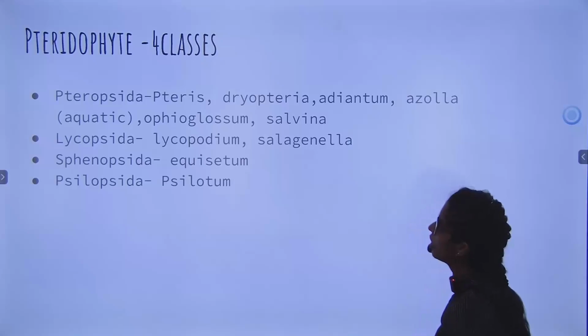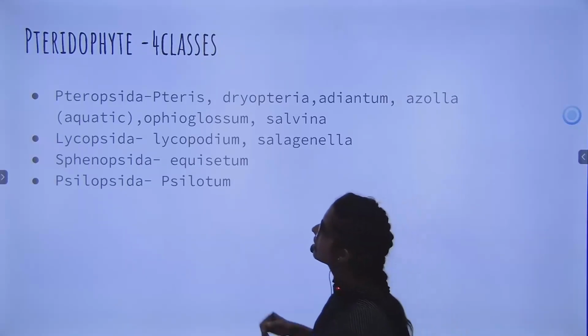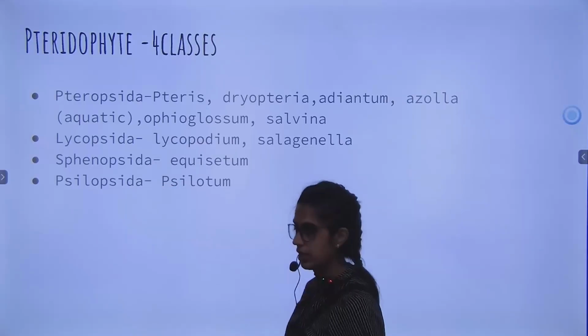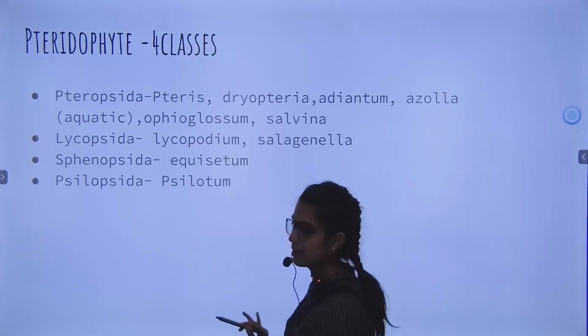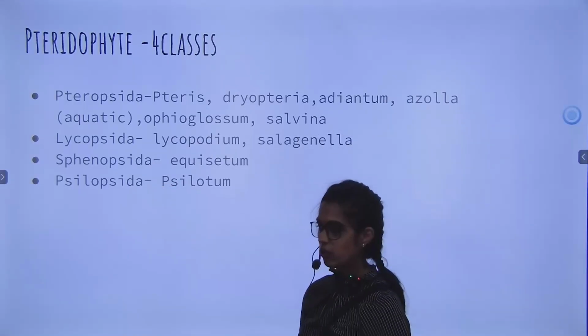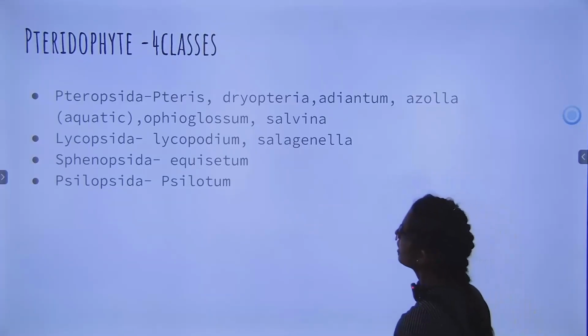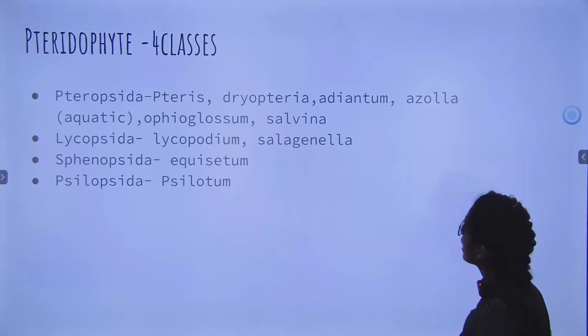Okay. So we have four suffixes, that is Pteropsida, Lycopsida, Sphenopsida and Psilopsida. I know there are too many examples. They always give them for match the following. So that's why you have to know this. Okay, Pteropsida has Pteris, Dryopteris, Adiantum, Azolla.